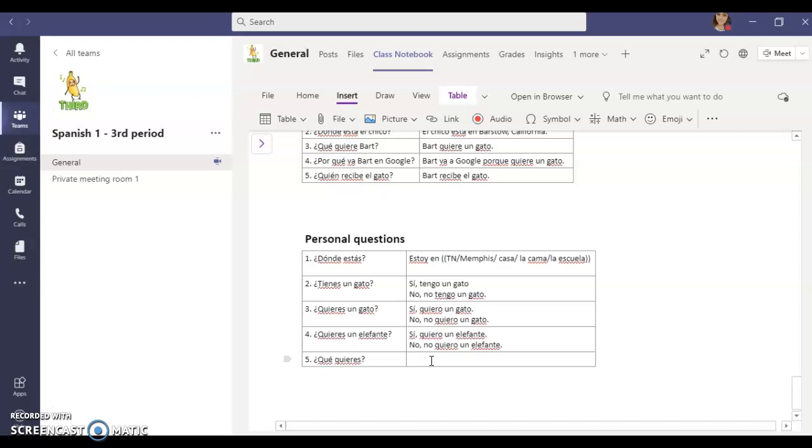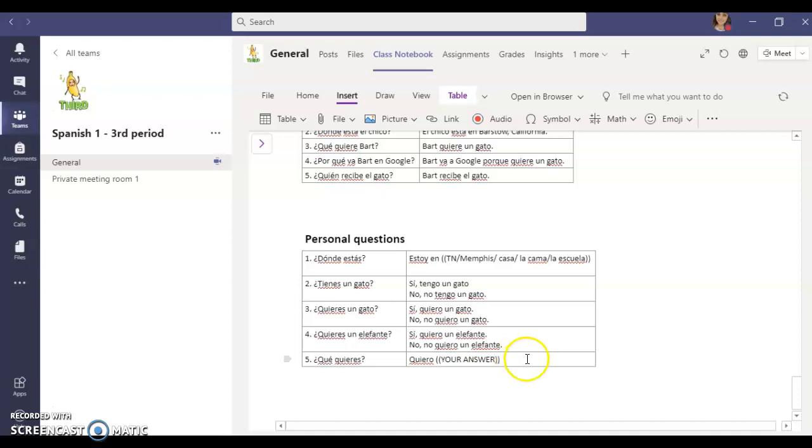All right, and number 5, this is our very deep existential question. ¿Qué quieres? ¿Qué, what, quieres, you want? What do you want? Whoa, that's a deep question, right? You can answer this one as deep or as not as you want, all right? Everyone's answer, rather, is going to have quiero. And this is where you're going to have some answer, okay?